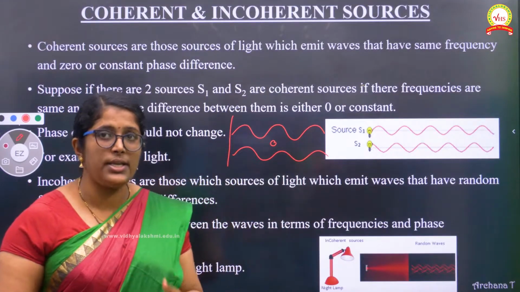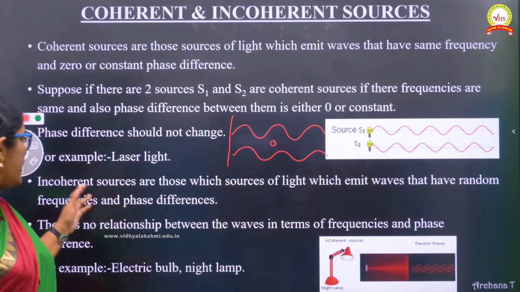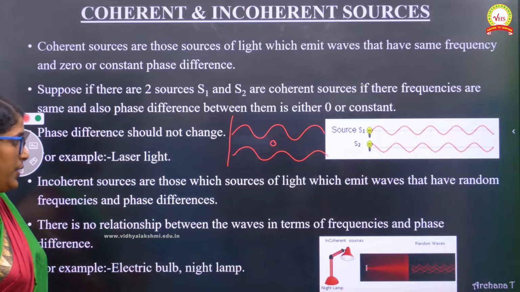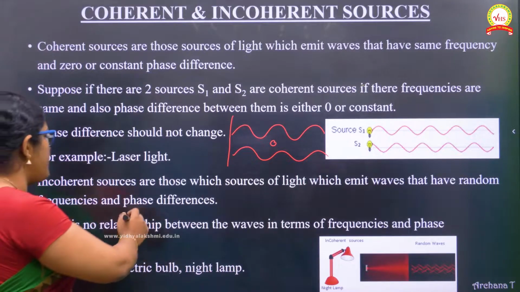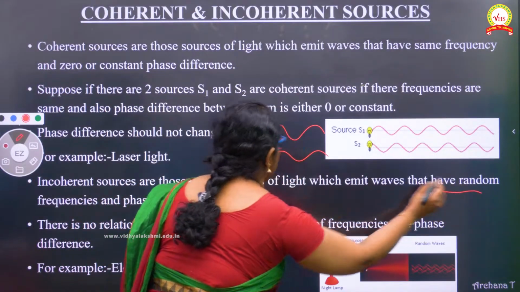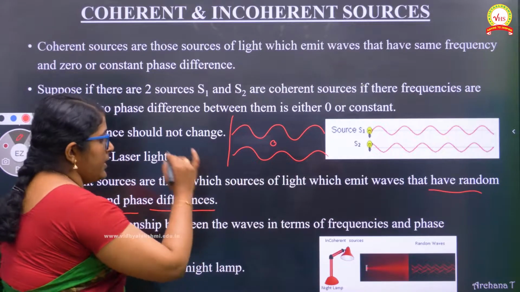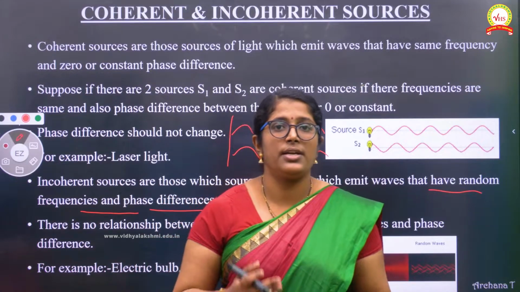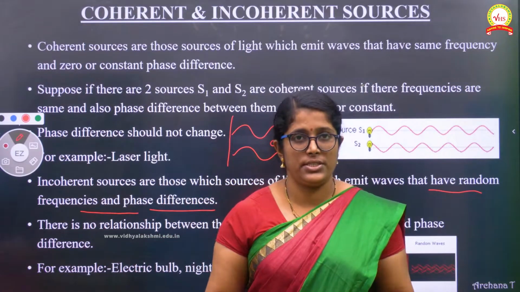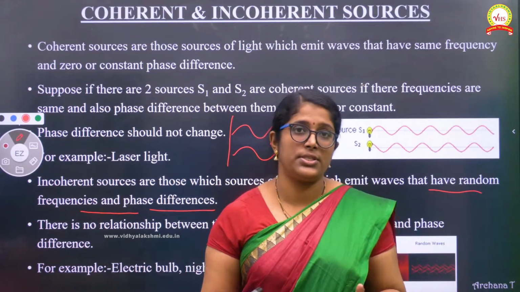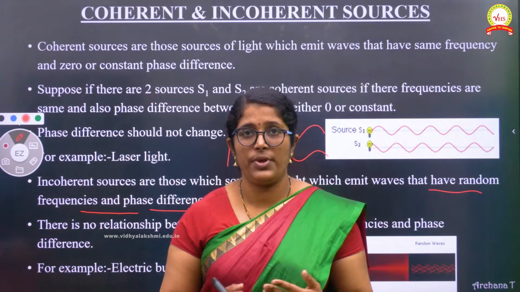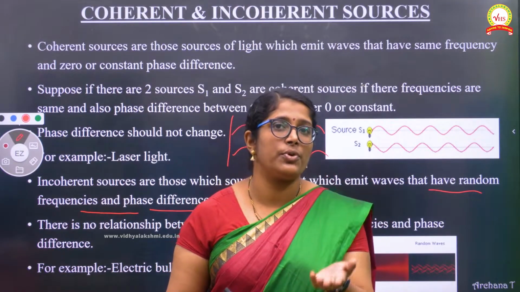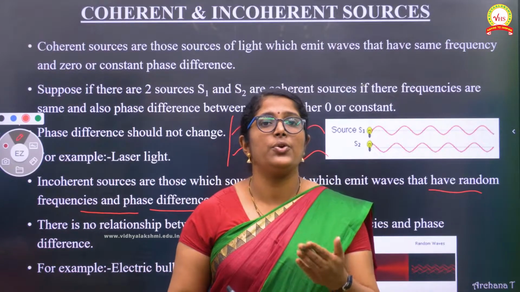Let us see what incoherent sources are. These are the sources which emit waves that have random frequencies and phase differences. See this one? Their frequency is unpredictable, they are random, they are changing. After each and every second they are changing. There is no constancy between them. Such types of sources are known as incoherent sources.